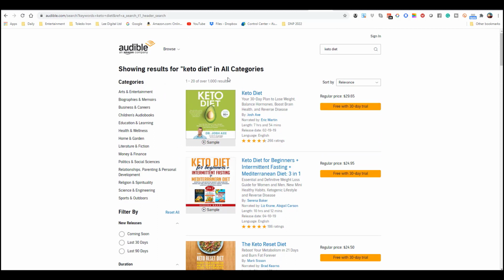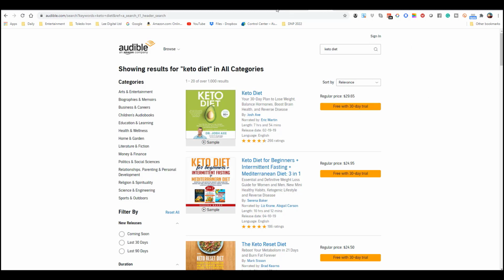The strategy wouldn't be for Audible. And when you're looking at the analytics, what you're looking at is: is it going to sell well in Kindle? Is it going to sell well in Audible? Is it going to sell well in both? Or is it going to be just great for Audible? These are things that you have to think about, and you're going to develop your own style, your own focus as you grow your business.